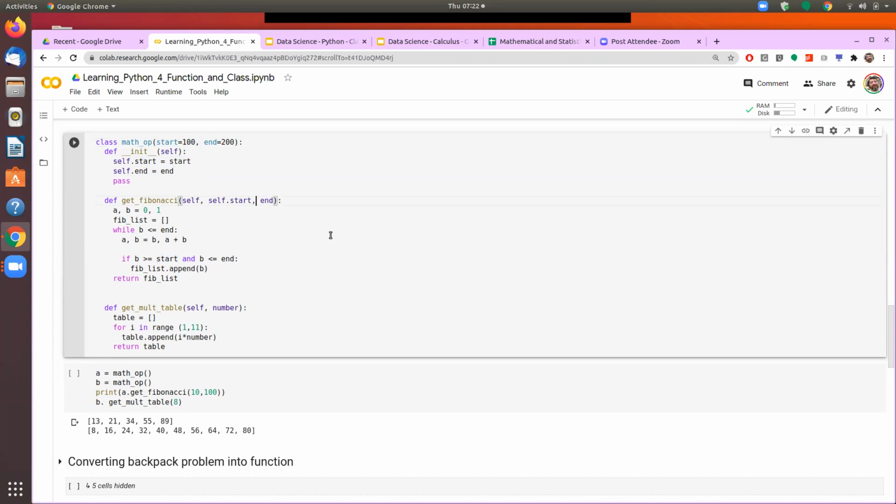So now there are two different elements which can be passed to this class.